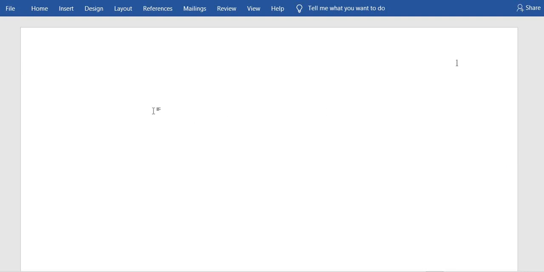Now on the first page of an APA, we have got the heading. So how are we going to write this? The first thing that we are going to write is, as we all know, the title. Before you write your heading, just make sure that you click on the enter key, then write your heading. So guys, as you can see, that is now the heading of our document. That is the title.